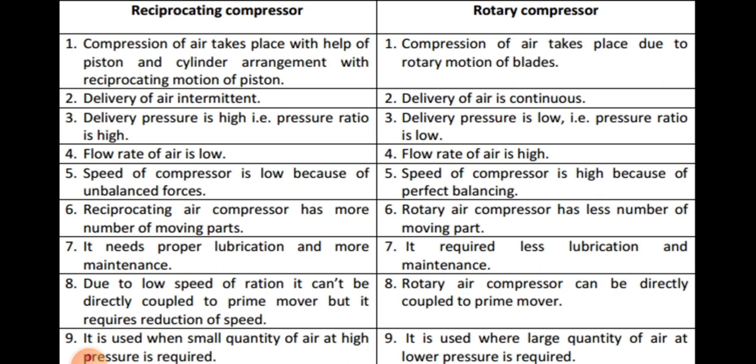So that's why it requires more maintenance and lubrication. Okay, then again from the application point of view, reciprocating compressors are used when a small quantity of air at high pressure is required, and rotary compressors are used where a large quantity of air at lower pressure is required.